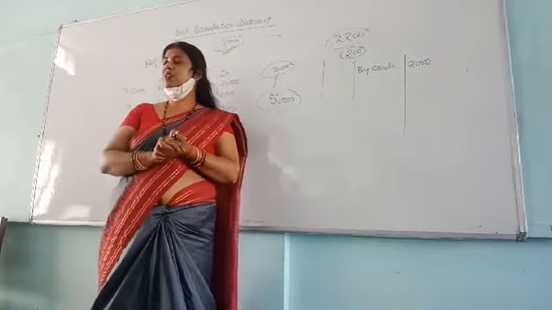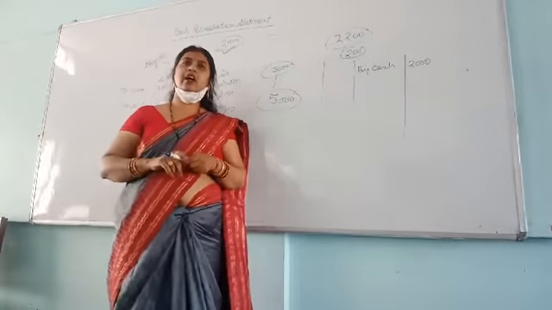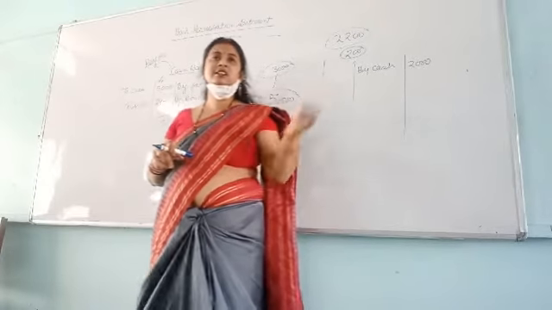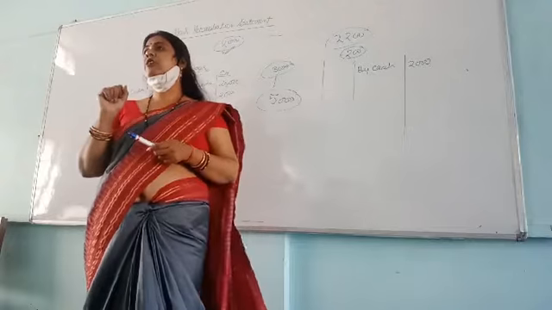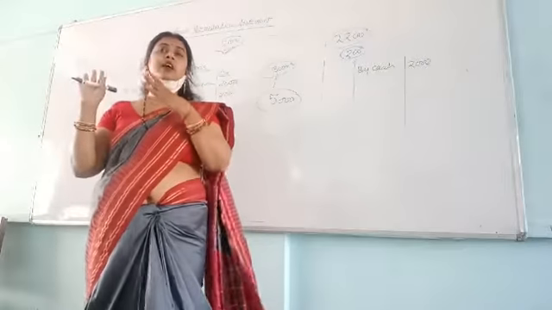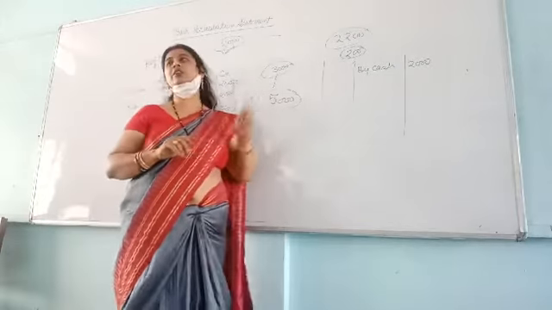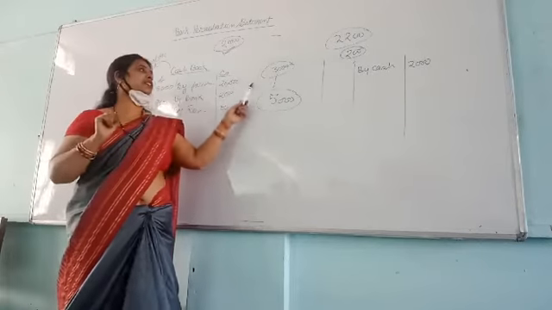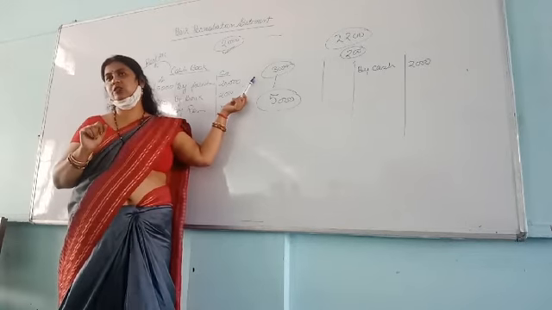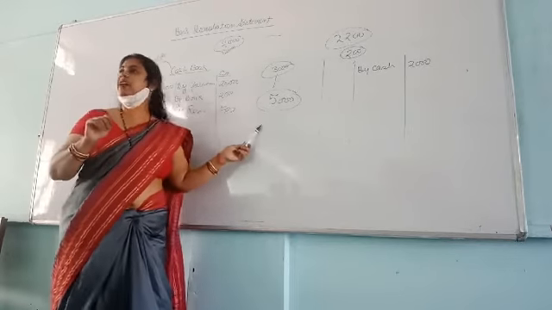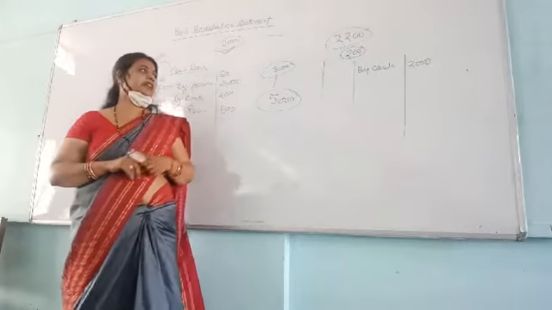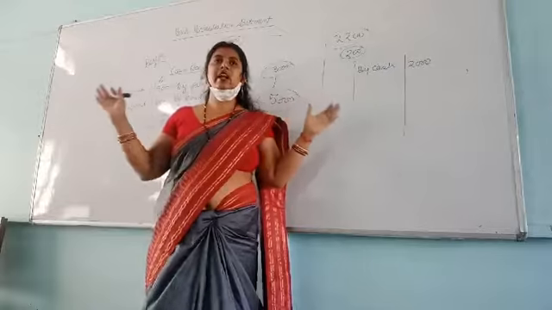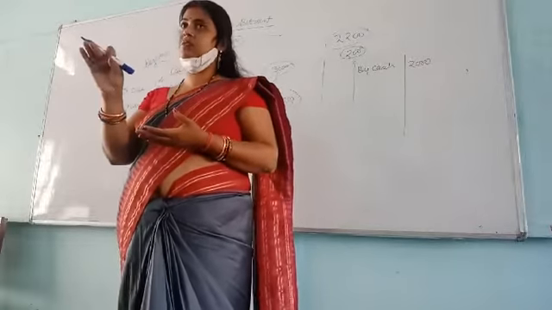Because if I keep forcing a customer, please give my money, please give my money, then to get rid of me he will issue a check for 5,000, but he has only 3,000 in his bank account. I will be satisfied that I have got the check, but what happens? That check is dishonored. Then again the difference between the cash book and passbook is shown.